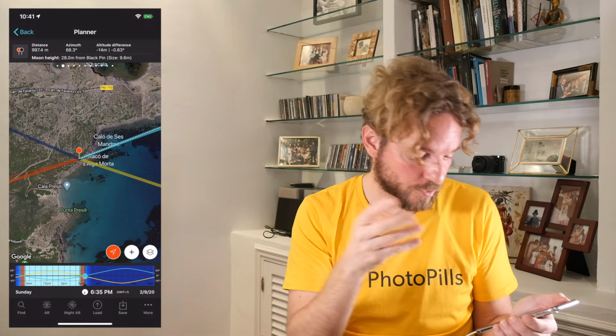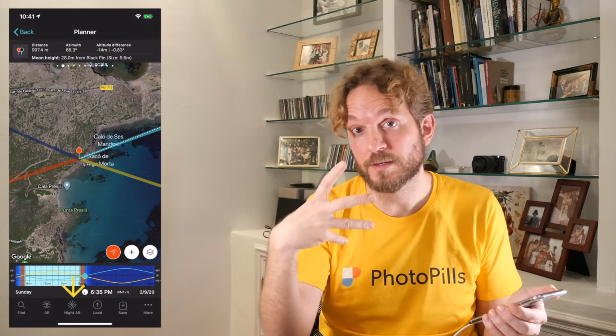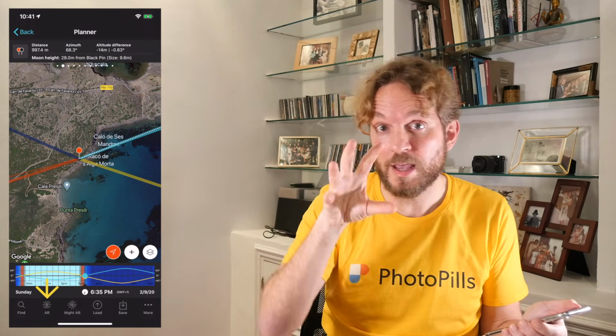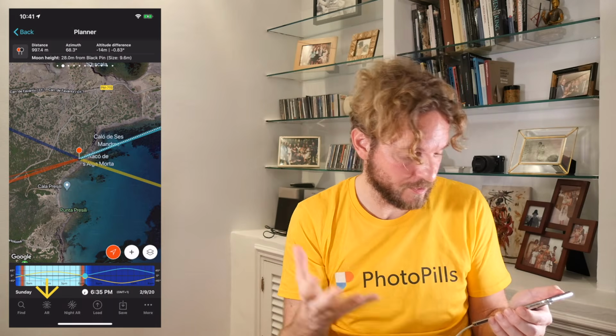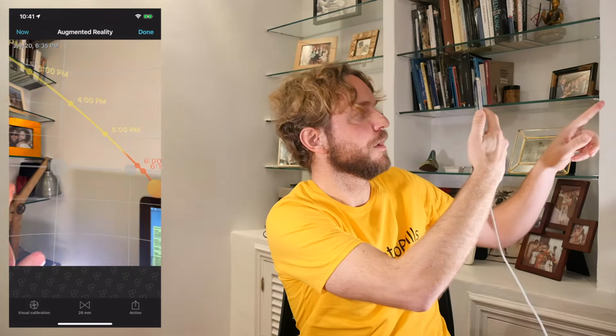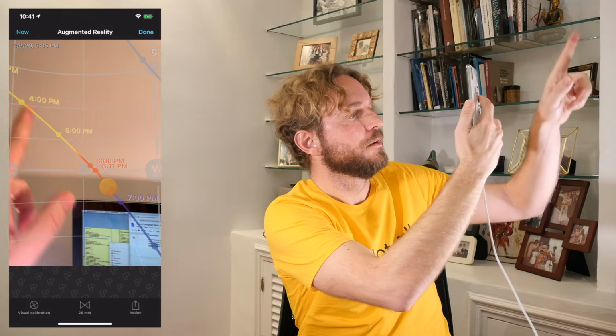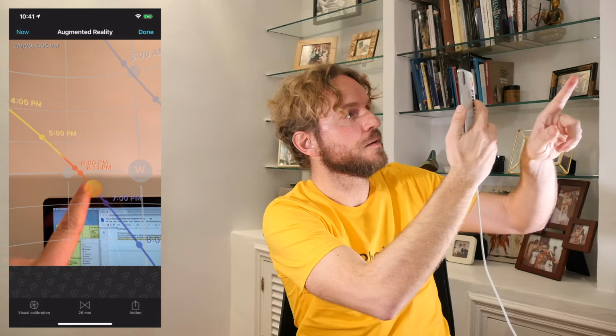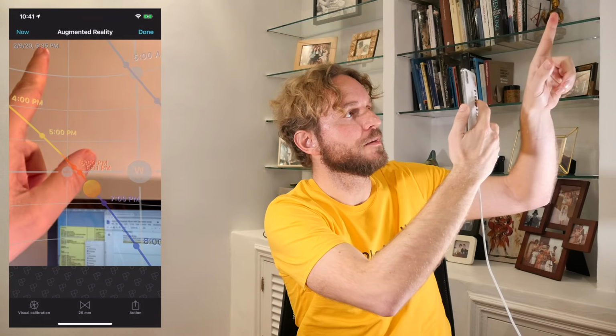And finally, on location, you can use the night AR button if you're planning a star trails or the Milky Way, or the AR button if you're planning the moon or the sun, to visualize the shot through the AR view. So you have here the horizon, the sun is below the horizon because it's setting, you have the date and the time of the shooting.